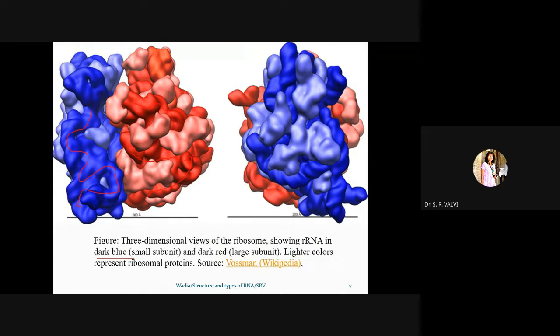The lighter color represents ribosomal proteins. Let me change the color and take green. This is the lighter color you are observing, and this is also a lighter color. These lighter colors represent the ribosomal proteins, right?